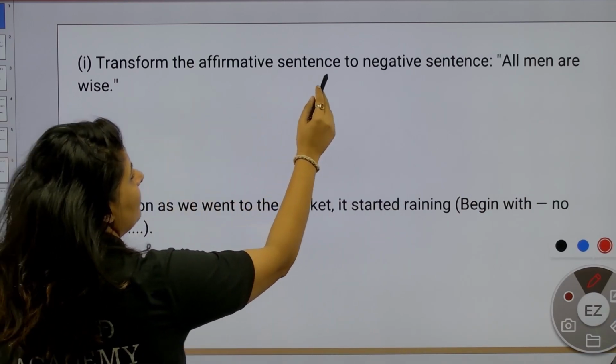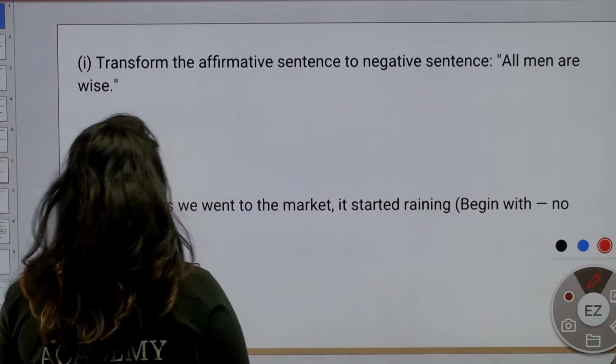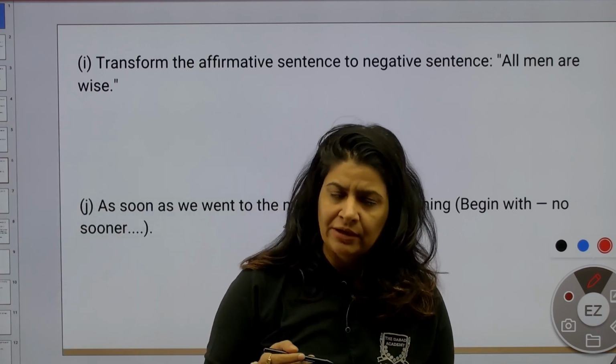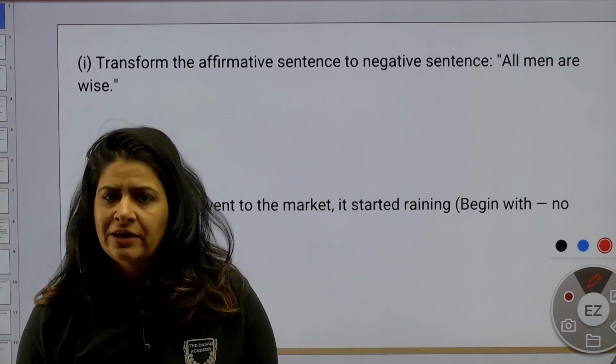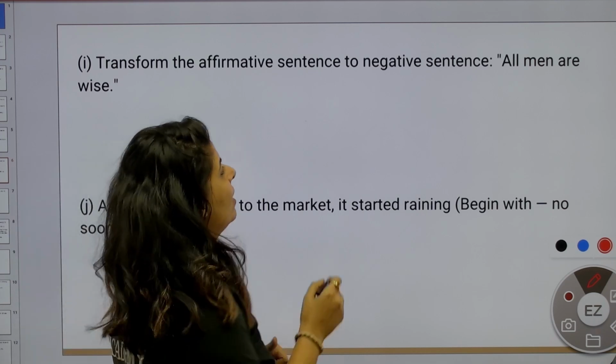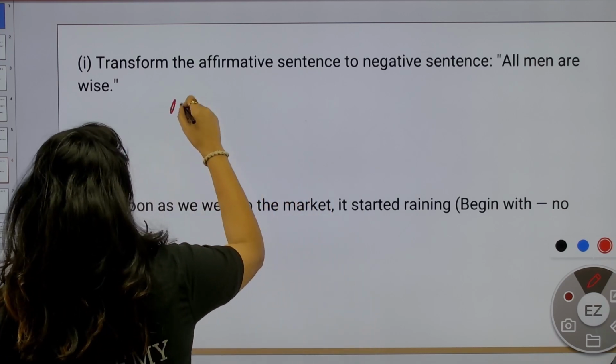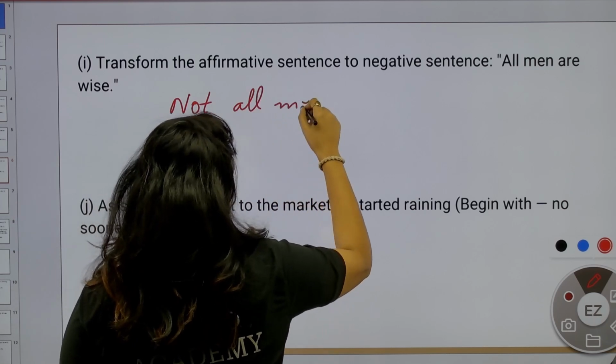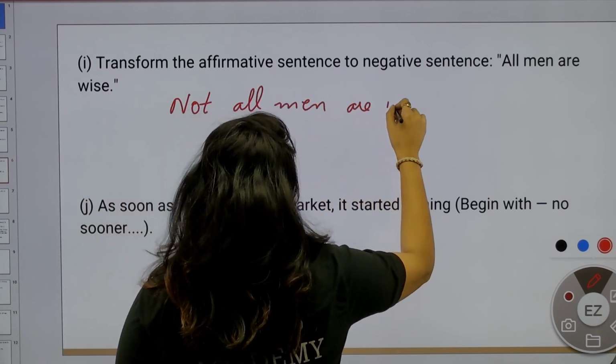Transform the affirmative sentence to a negative sentence. All men are wise. Now we have to change it. What we have to add? Not. So how will we change this one? Not all men are wise. Very easy. Not all men are wise.